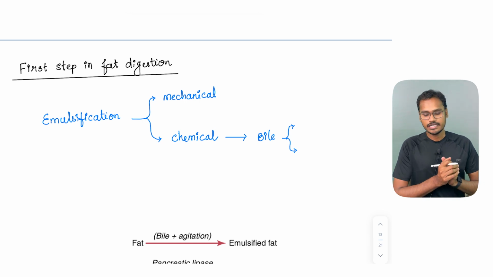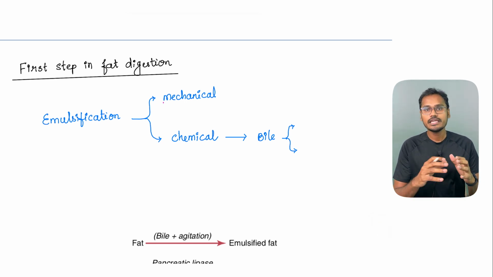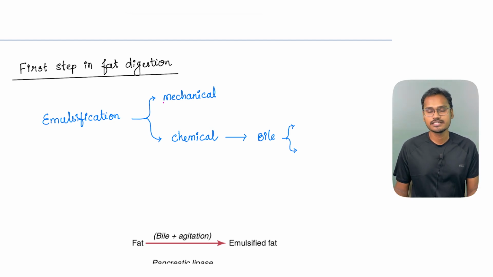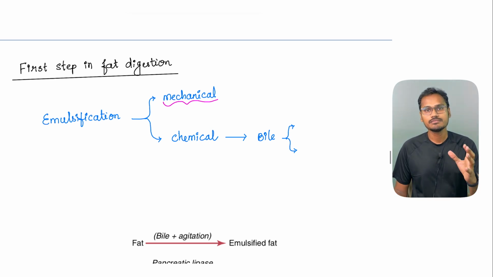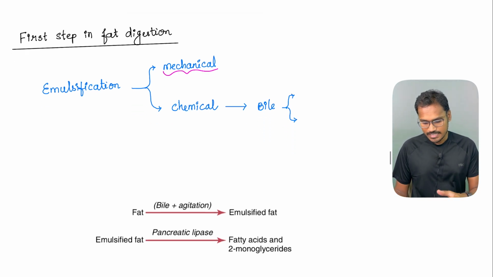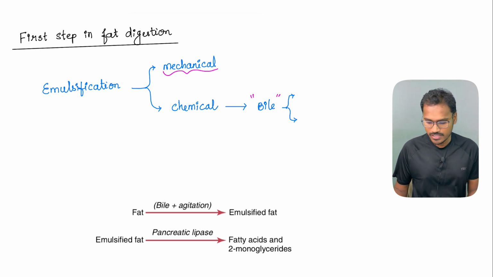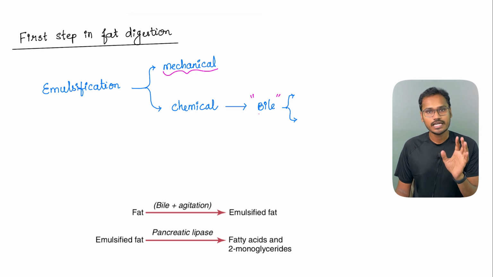The first step in any fat digestion is that it has to be emulsified. What is emulsification? It is like adding a detergent so that digestion and reabsorption become easier. Just like when we wash clothes and add some detergent, it reduces the surface tension and causes the emulsification process. Emulsification can be divided into mechanical, wherein the churning of the food itself causes some emulsification, and second, chemical. Here I am not talking about digestion, I am talking about emulsification.